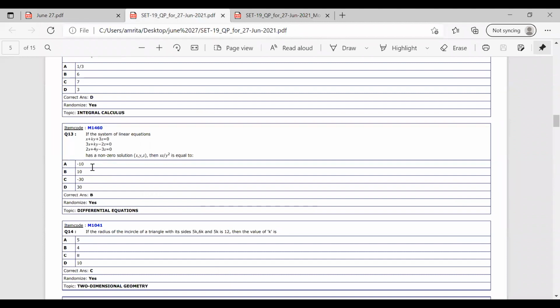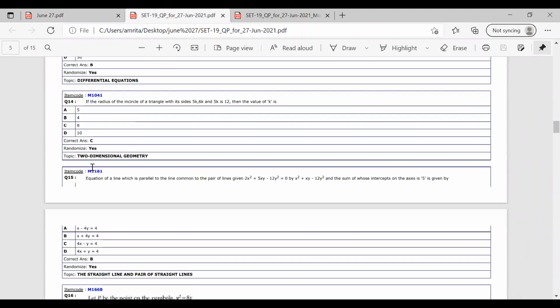Okay. Now moving on to the next question. If the radius of the inner circle of a triangle with its sides 5k, 6k and 5k is 12, we have to find the value of k.